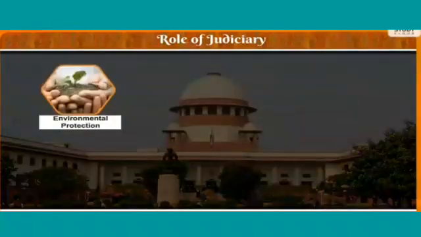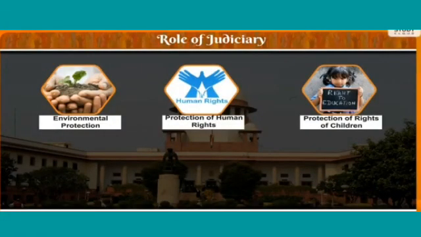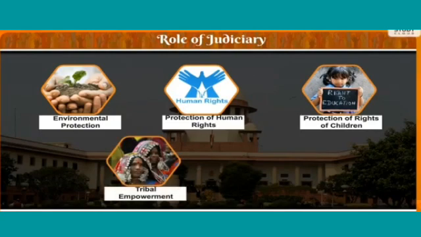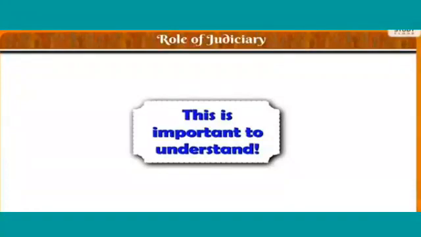The judiciary has made several efforts towards environmental protection, protection of human rights, protection of rights of children, tribal empowerment, and protection of the interests of the transgender community.